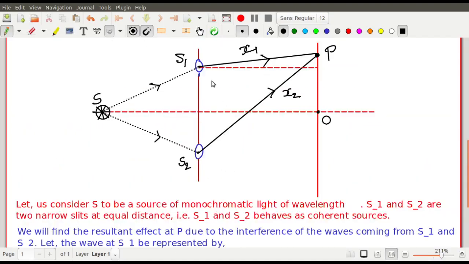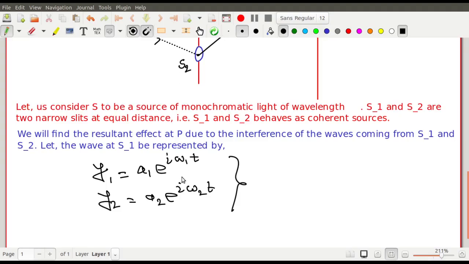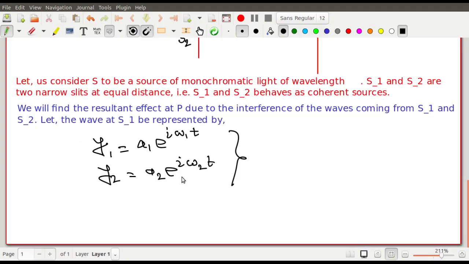So at S1 and S2 I represented the two waves in this way. Now you may ask, why exponential? The exponential will help in the calculation. Instead of sine and cosine, exponential always helps in calculation, so that is why I have taken it. And you also know very well that the exponential consists of both the sine and cosine effects. So you may use the exponential at ease without any difficulty. So y1 equals a1 e to the power i omega t, and y2 equals a2 e to the power i omega t, right? So you can do it very well. So that can be done, fine. So these are the two waves.